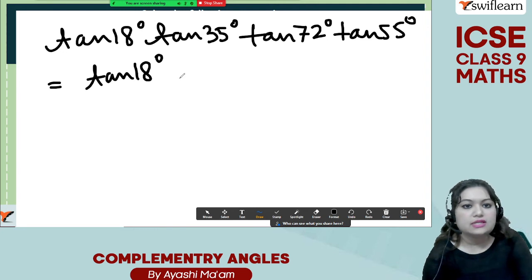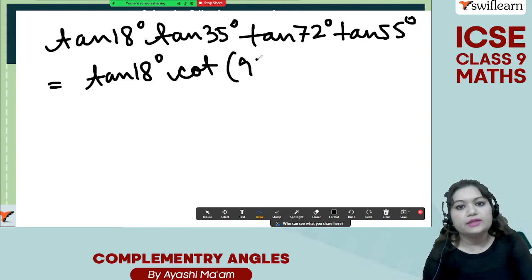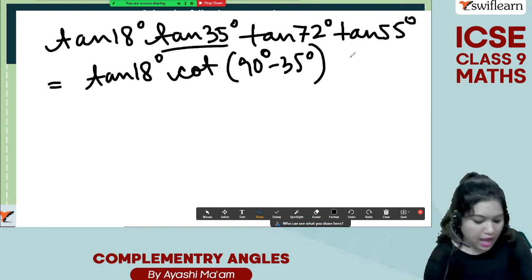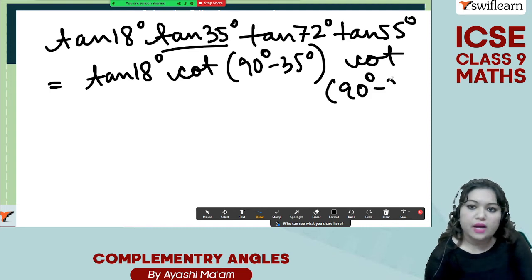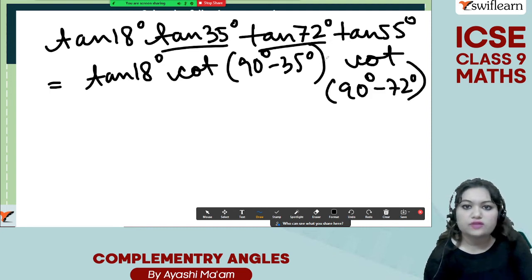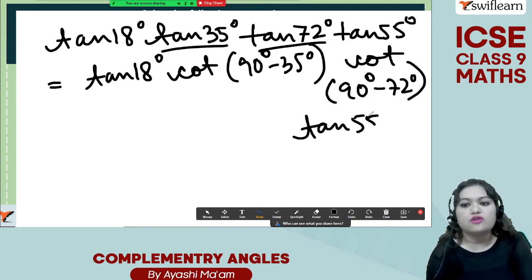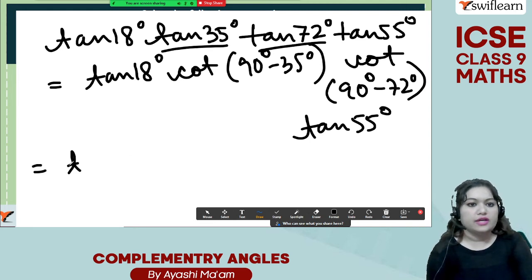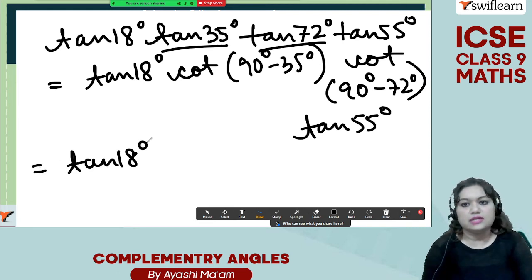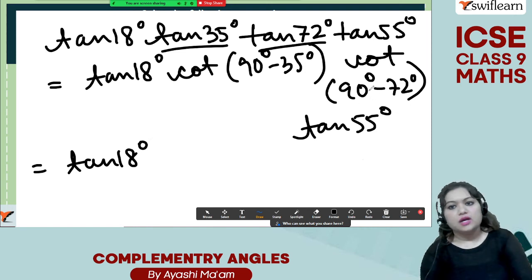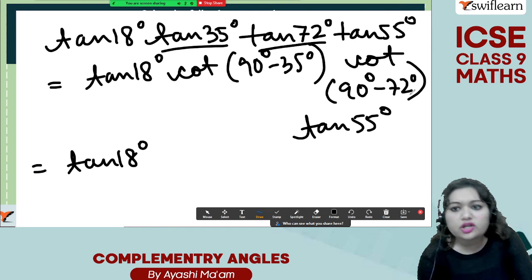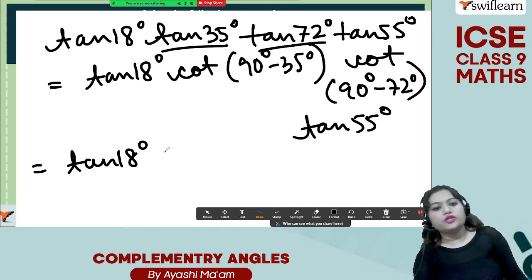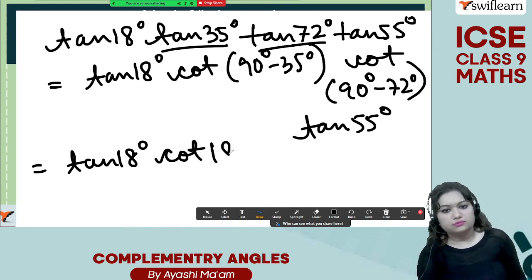So tan 18 degree, cot of 90 degree minus 35 degree. Okay, we are converting this into cot. And then we have cot of 90 degree minus 72 degree. Okay, we are converting this into cot into tan of 55 degree, and we are getting it as tan of 18 degree into cot. Cot of 90 degree minus 72 degree is going to give us cot of 18 degree.